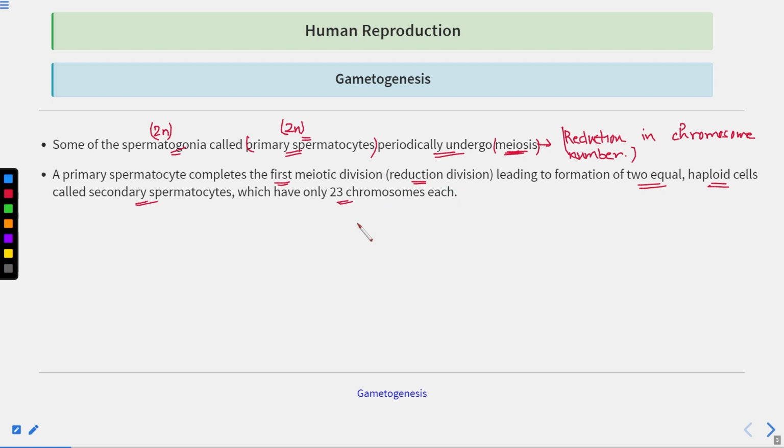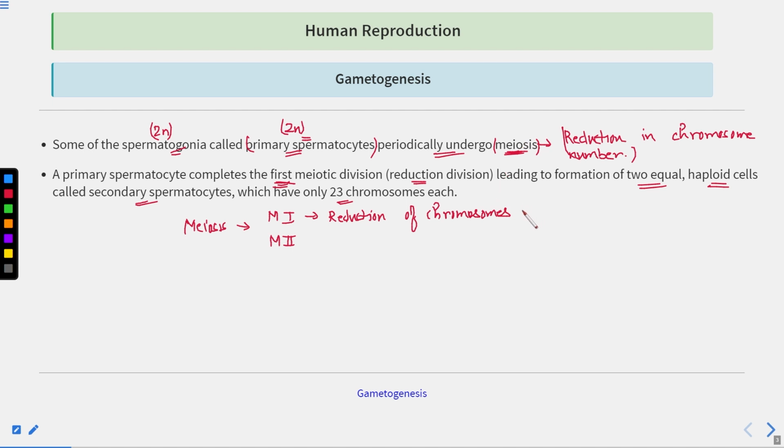So what is happening here? What does first meiotic division mean? You have the meiosis, which is known as the reductional division. Meiosis takes place in two phases. First is meiosis 1, second is meiosis 2. During meiosis 1, the reduction of chromosome number takes place, which is due to the separation of the chromosomes during the anaphase.